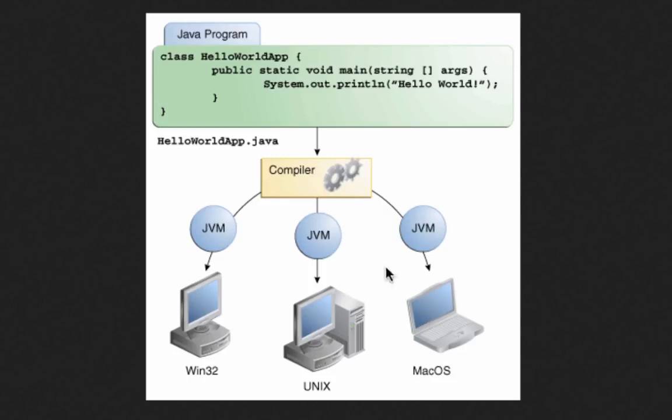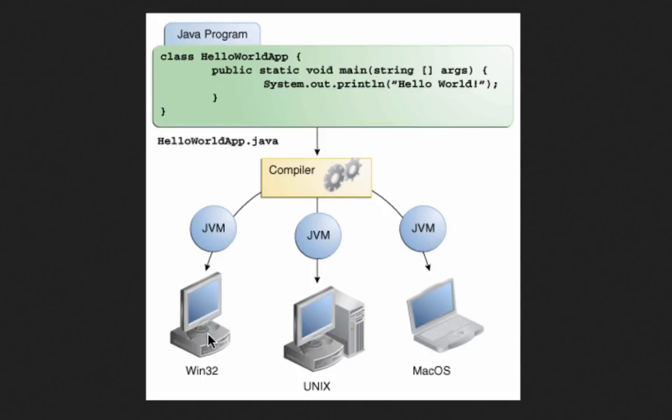That is because of something which is called a JVM. The JVM stands for Java Virtual Machine. This Java Virtual Machine is the most important component of Java being platform independent. There would be a separate JVM for Windows, a separate JVM for Unix, and a separate JVM for Macintosh.